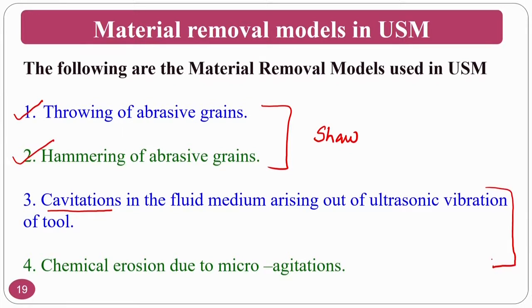This particular model considers the first 2 only, and the other 2 are neglected. What we are going to see is the throwing model as well as the hammering model, the two actions by which material removal takes place. Being a mechanical or manufacturing engineer, we worry mostly about the mechanical action. That is why Shaw considered only the throwing and hammering mechanisms.